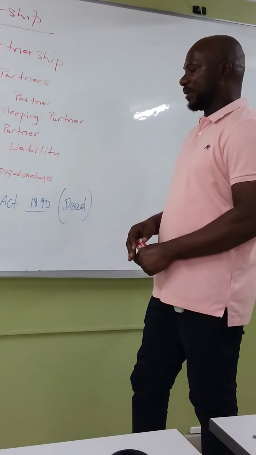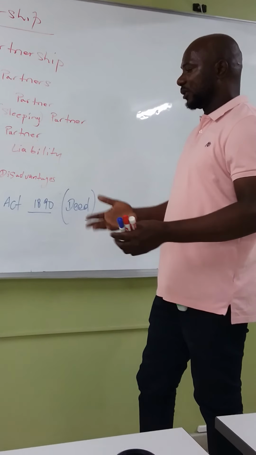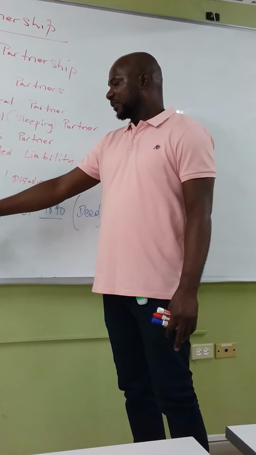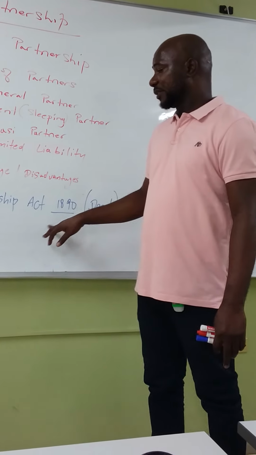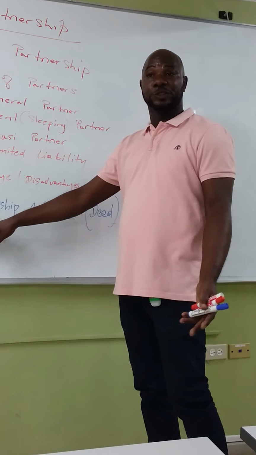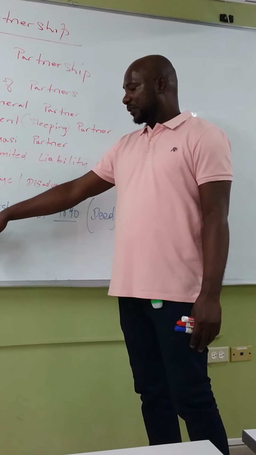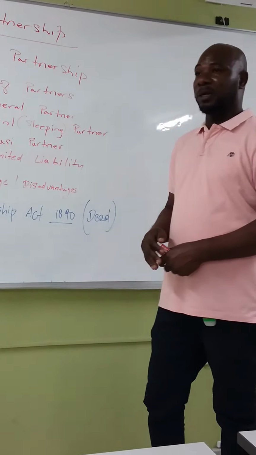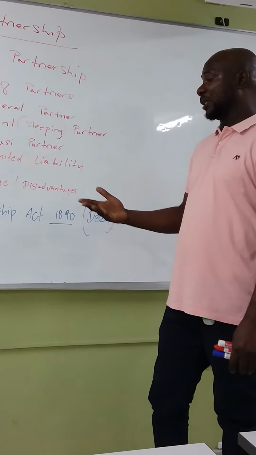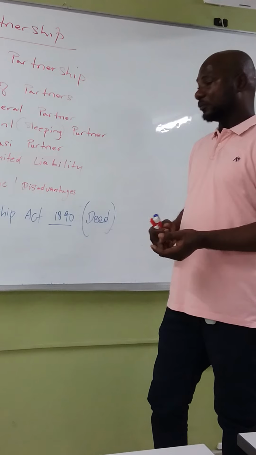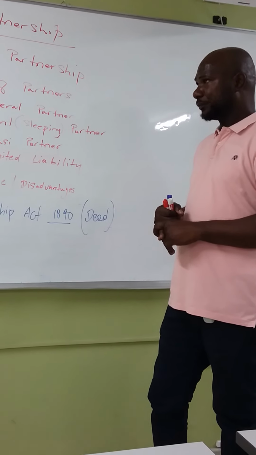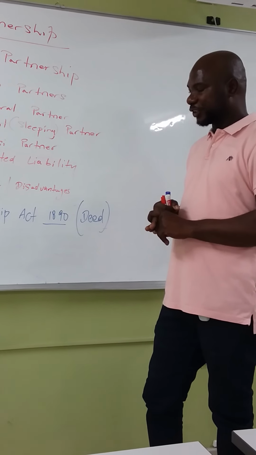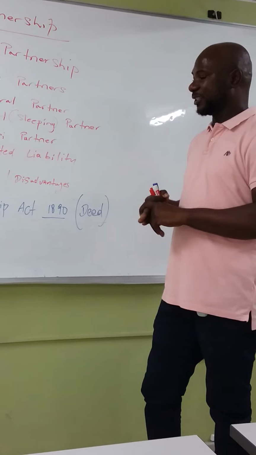Now what are the things that the Partnership Act states? In no particular order, the Partnership Act looks at, one, equal contribution of capital. So the capital contributed by partners should be equal. Secondly, profit and loss should be shared equally. Third, no interest should be charged on drawings. So that is no interest should be charged on drawings.